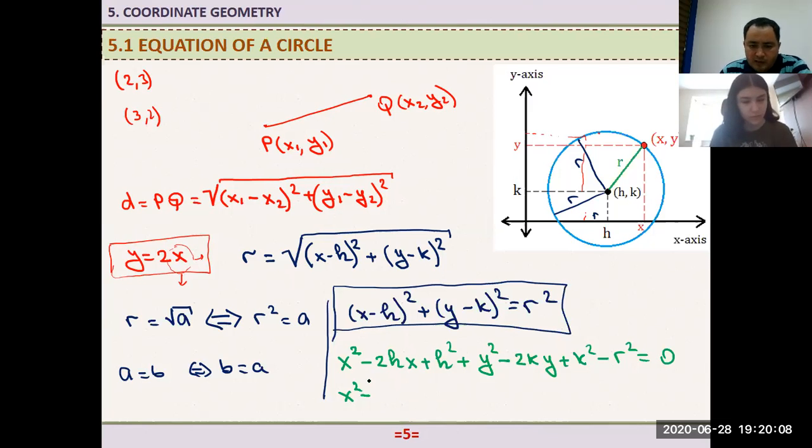Okay. Here we have x squared, here we have y squared, minus, I have something in x, 2hx, something in y, minus 2ky. And this h squared is just a number, right? It's like maybe 25 or 33 something. k squared is also a given number.